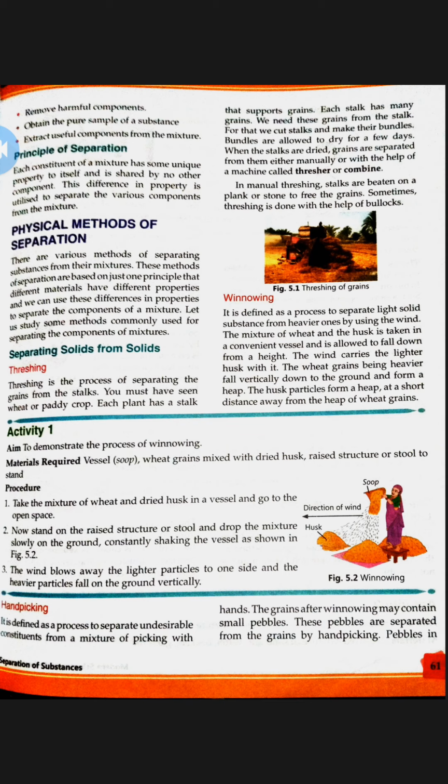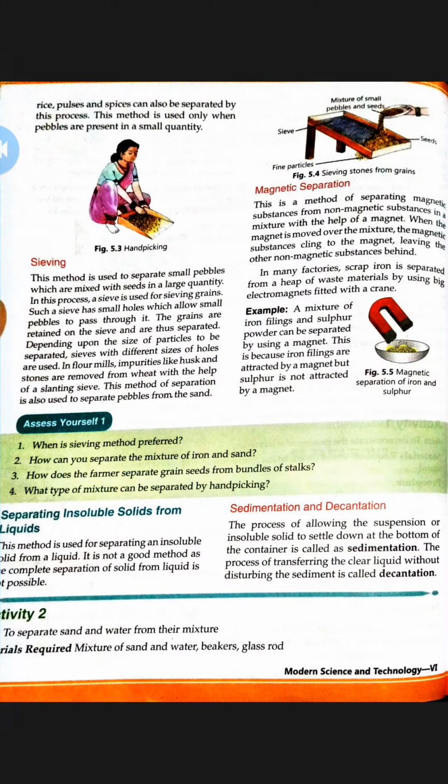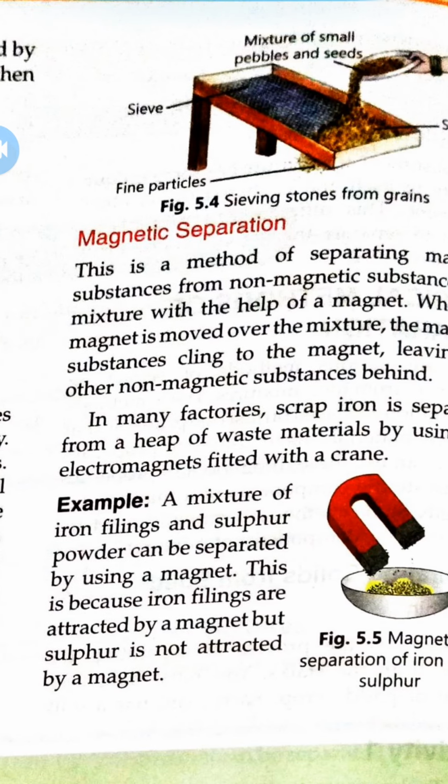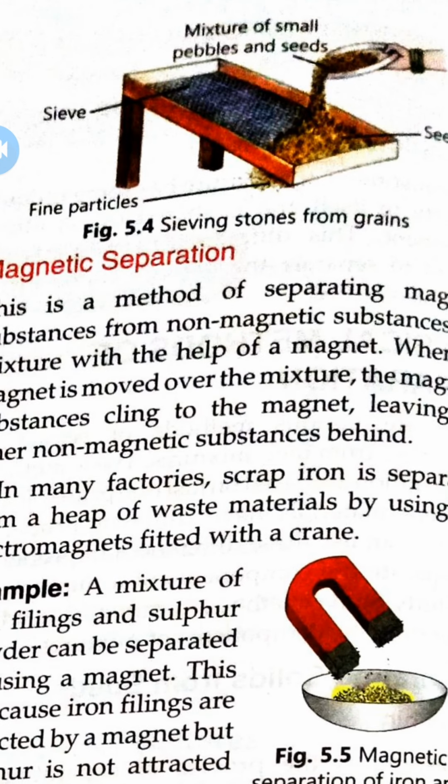Clear? The next one is sieving. This method is used to separate small pebbles, that is stones, which are mixed with seeds in large quantity. In this process, a sieve is used for sieving grains. Just see here, a sieve like this one. With the help of a sieving machine we can separate them.